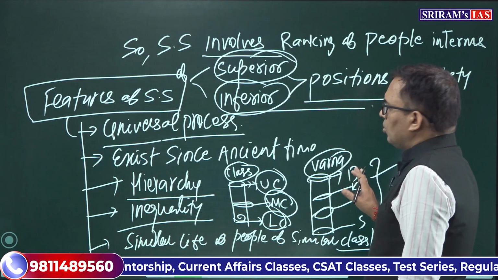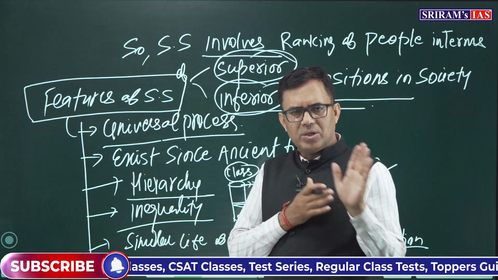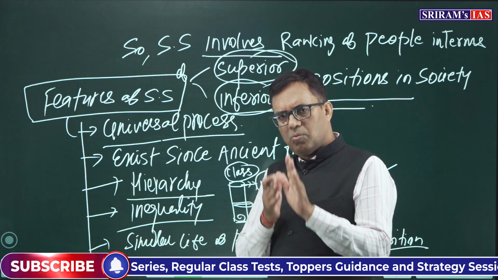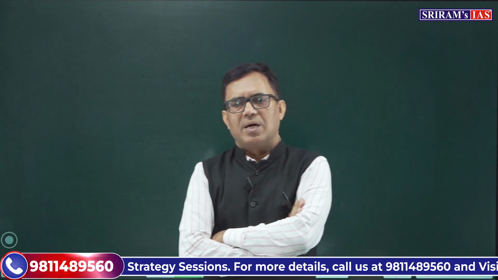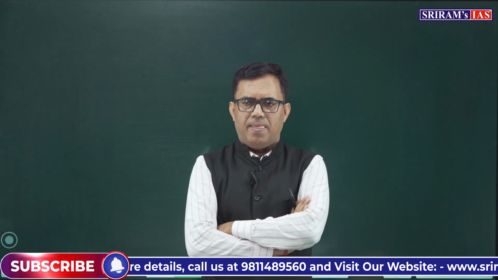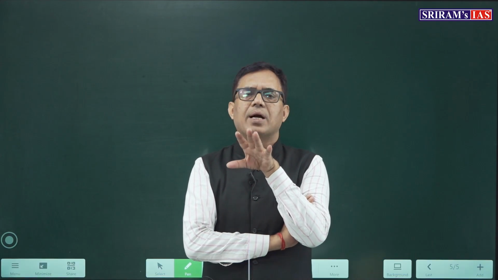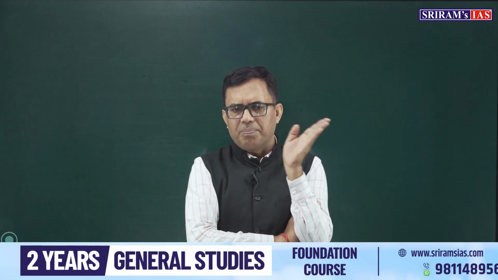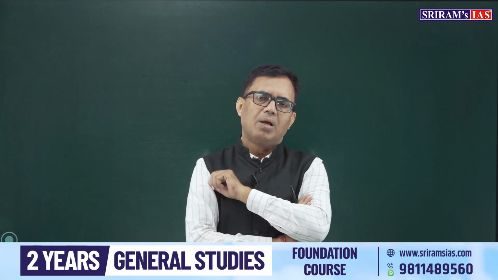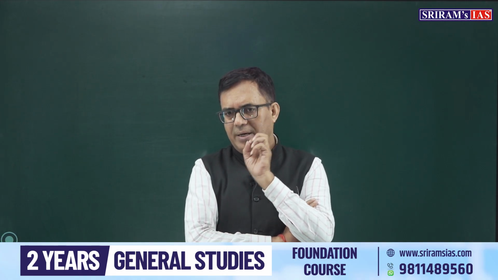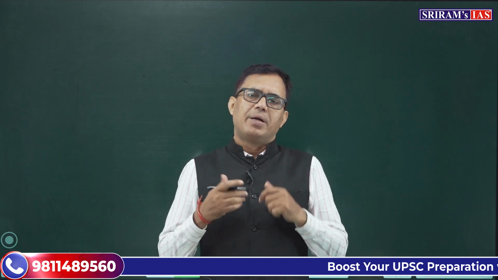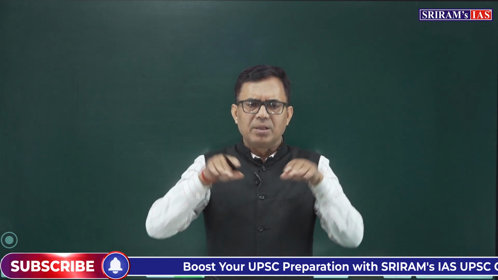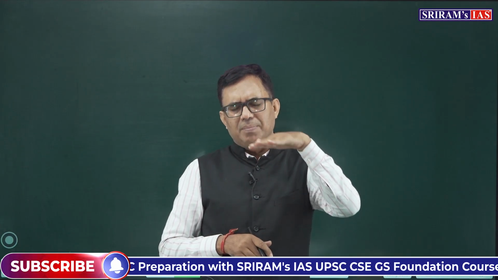Now, social stratification is clear. First the meaning was clear: what is social stratification? And now, what are the features of social stratification? Come to the next. Sometimes a distinction is made between social stratification and social differentiation. Sociologists say that social stratification basically involves a ranking of people into high and low positions. Social stratification involves hierarchy and inequality. So social stratification is a vertical arrangement of people. But social differentiation means a division among the people on a horizontal basis.